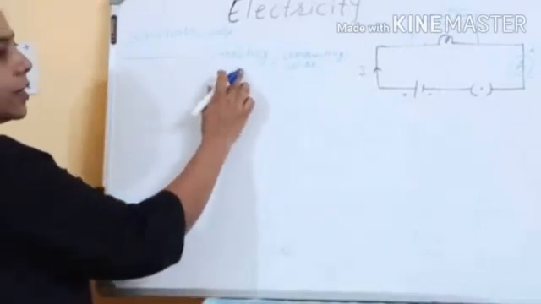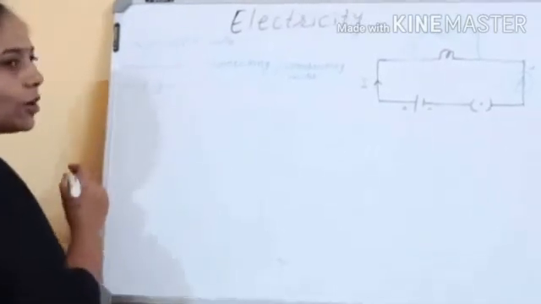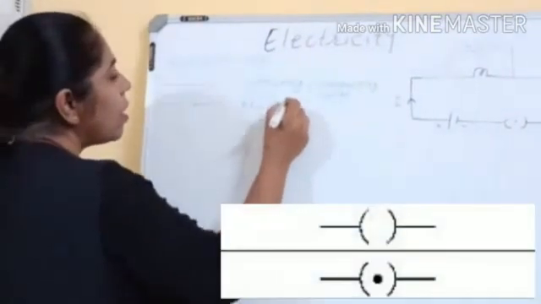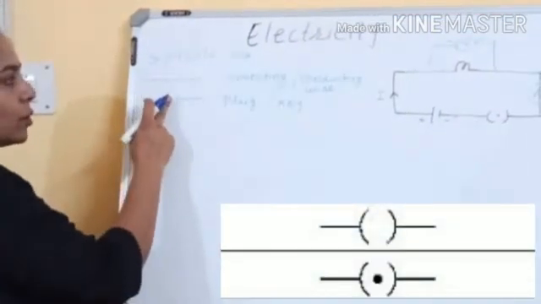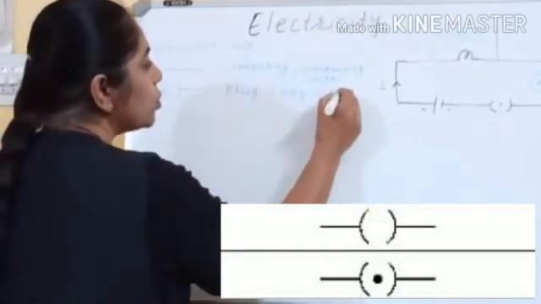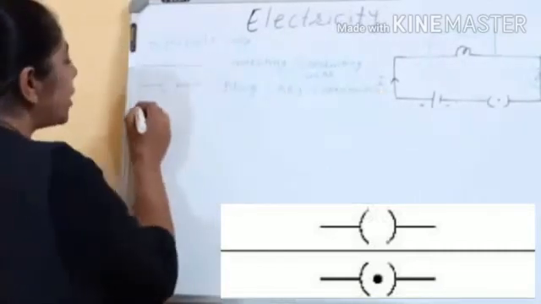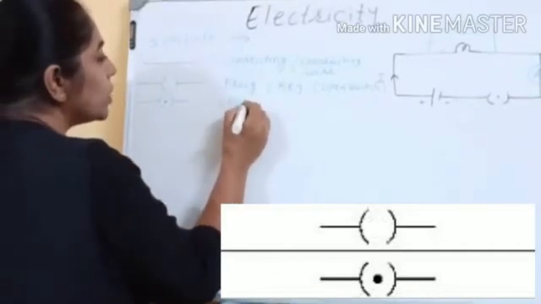As you have seen already, this is the symbol of a plug key. And what is a key? If no dot is there, it is an open switch. If I put the dot here, then it is a closed switch.